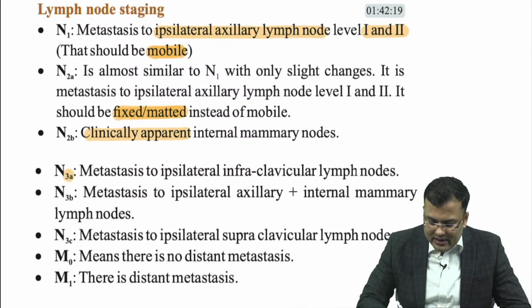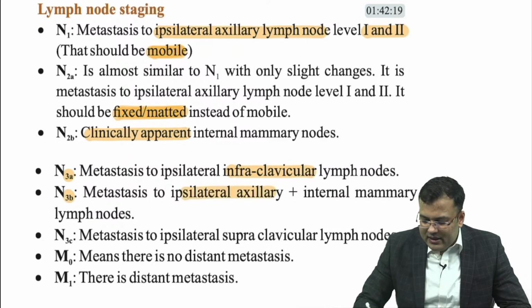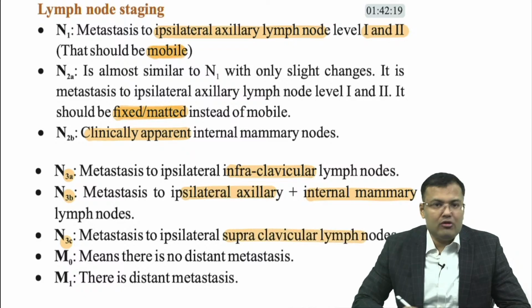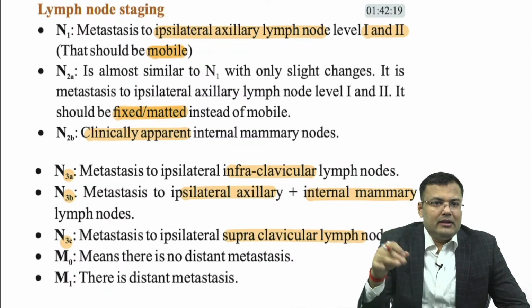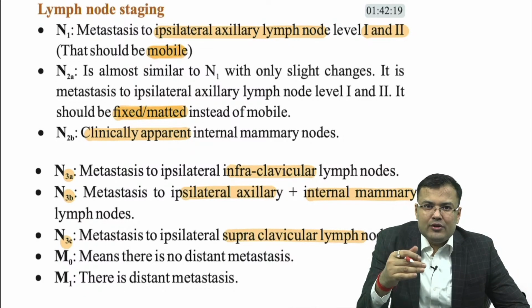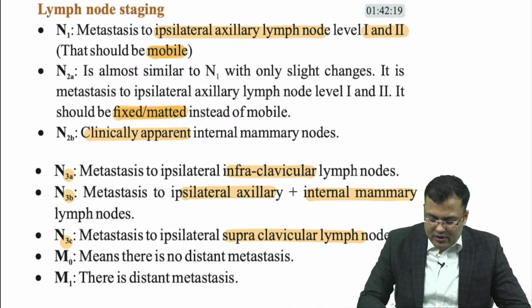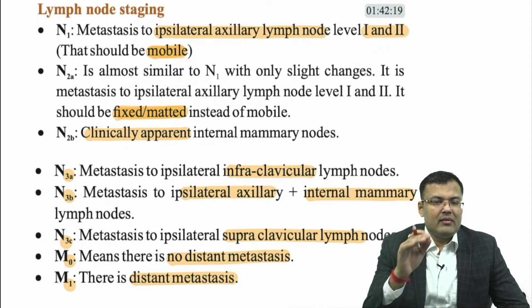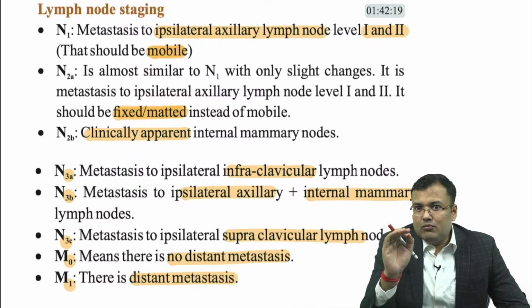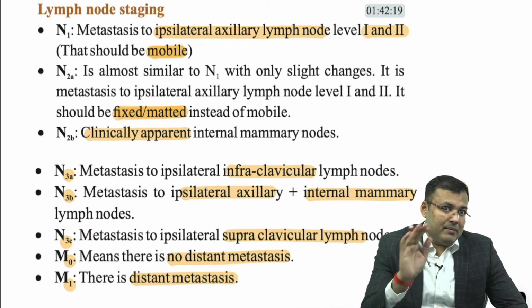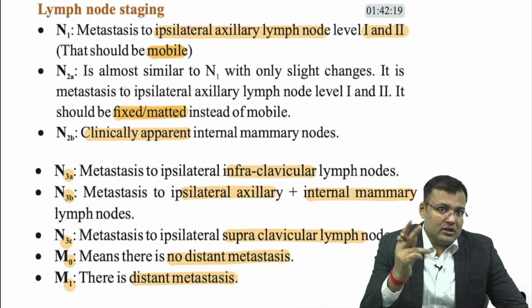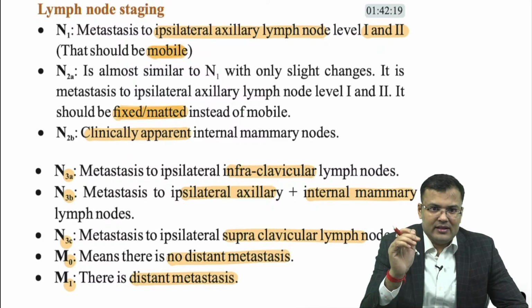What is N3A? Infraclavicular. N3B, axillary plus internal mammary. N3C, involvement of supraclavicular lymph node. And whenever there is no metastasis, it is M0, no distant metastasis; M1 is distant metastasis. So I am repeating again, this is a most important topic. Almost every year in each and every paper you are going to get at least one or sometimes two questions from breast cancer staging. Clear, guys?